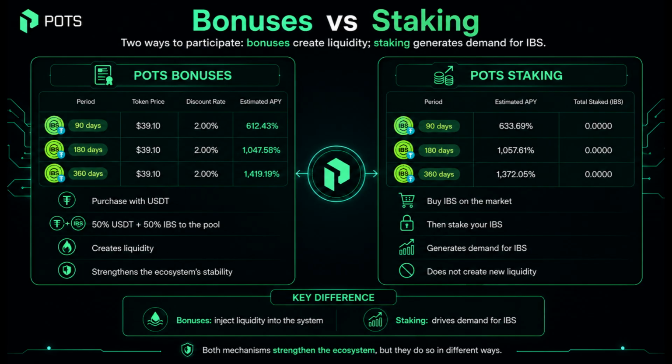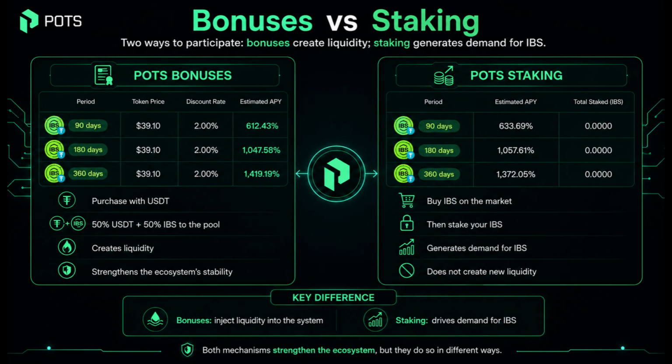In POTS Money, there are two main ways to participate: bonds and staking. Bonds work by depositing USDT. The system divides that capital into two parts, 50% USDT and 50% IBS, and sends it to the liquidity pool. That is why bonds are important. They not only generate participation for the user, they also help create liquidity and strengthen the stability of the ecosystem.